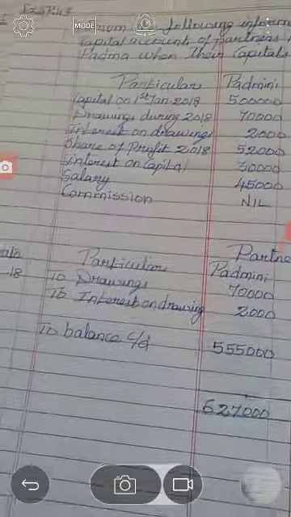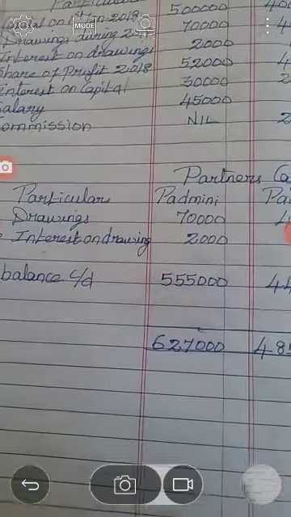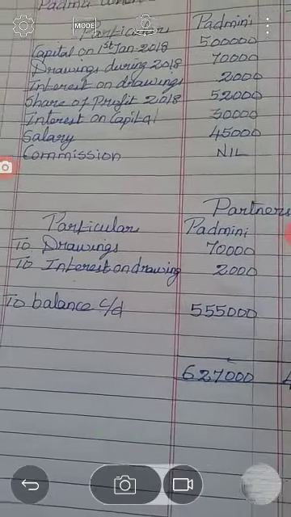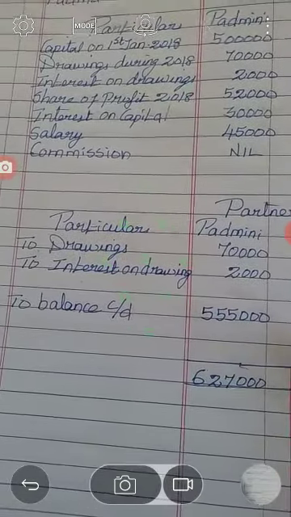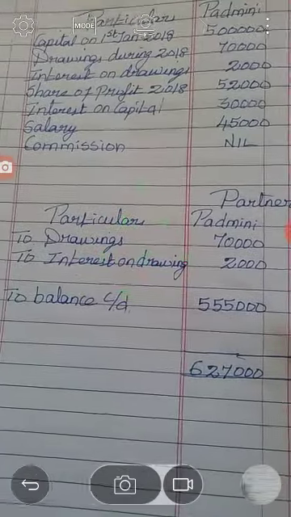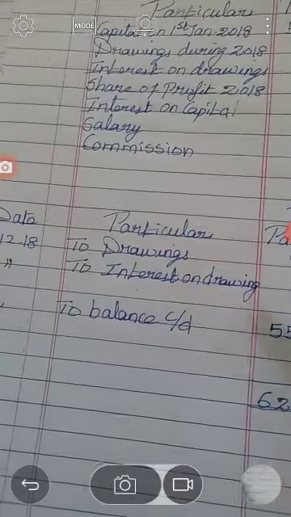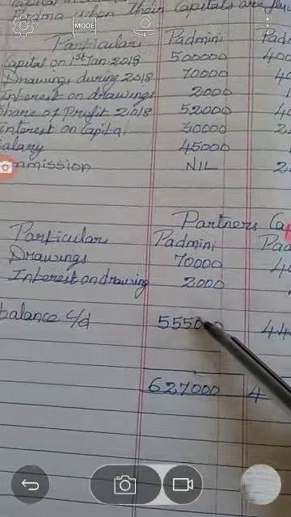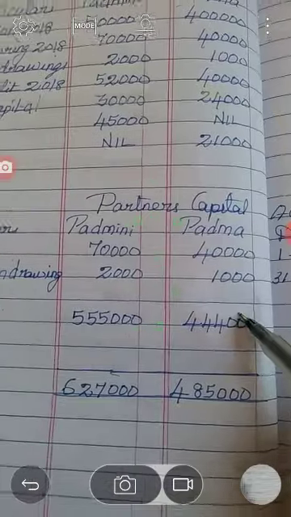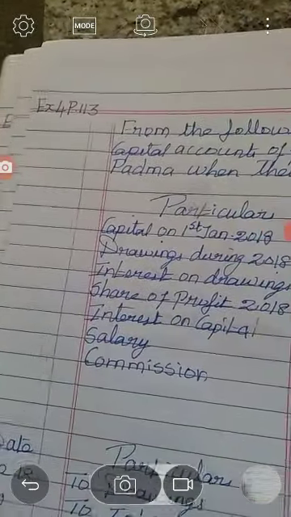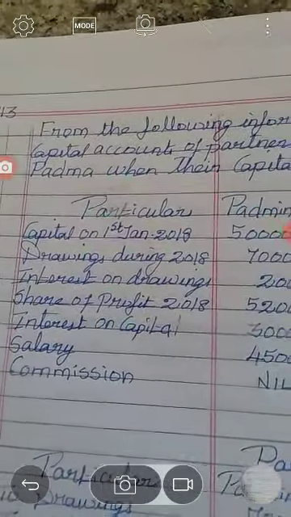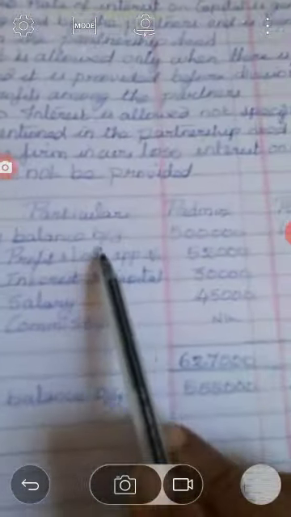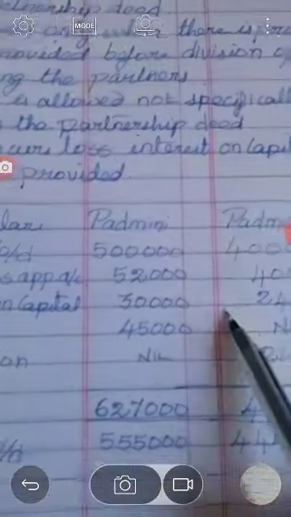We already discussed that on the debit side only two items should appear on the capital account or current account, that is drawings and interest on drawings. So to drawings 70,000 and 40,000, to interest on drawings 2,000 and 1,000. All other items should appear on the credit side of the capital account. The opening capital is 5 lakhs and 4 lakhs, so by balance b/d 5 lakhs and 4 lakhs.